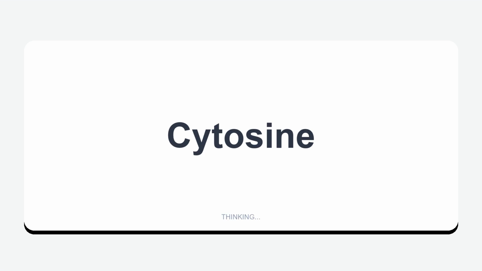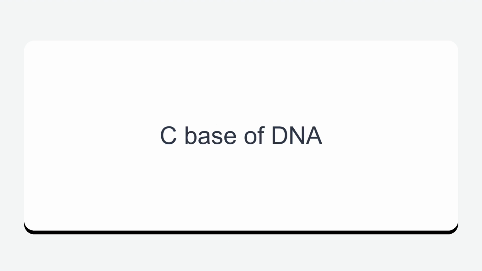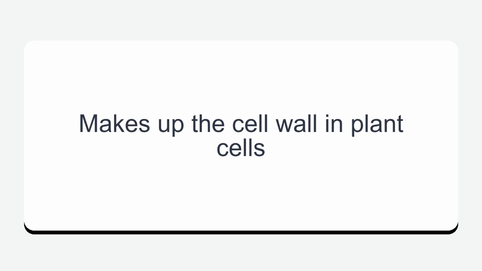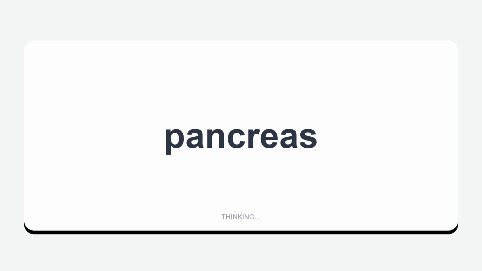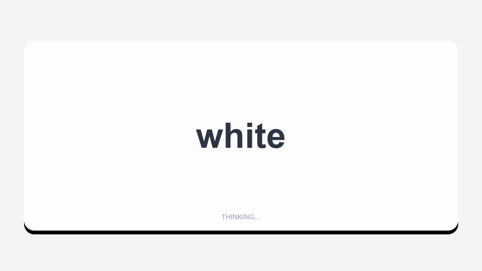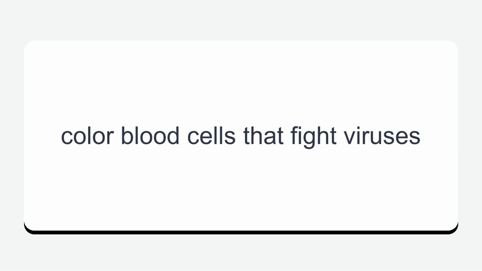Cytosine. C base of DNA. Cellulose. Makes up the cell wall in plant cells. Pancreas. Introduce fluid to promote chemical digestion. White. Color blood cells that fight viruses.